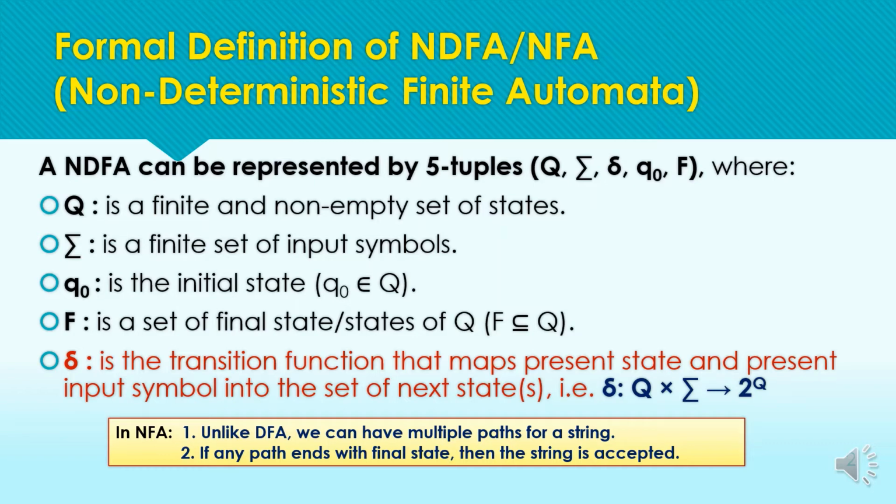But in case of NFA or NDFA, as we have multiple paths, if any one of the paths ends in the final state, then the string is considered accepted.